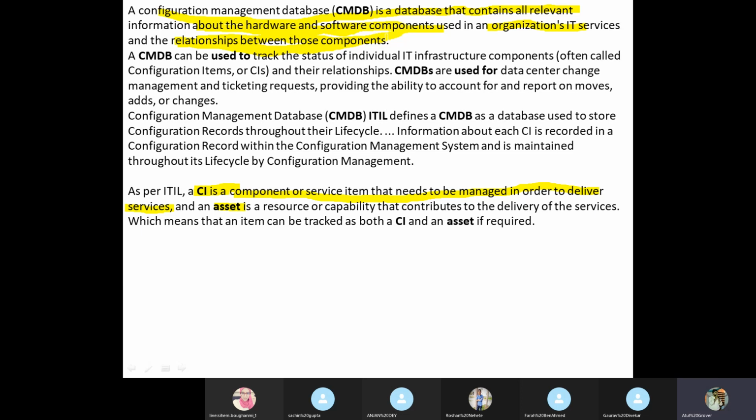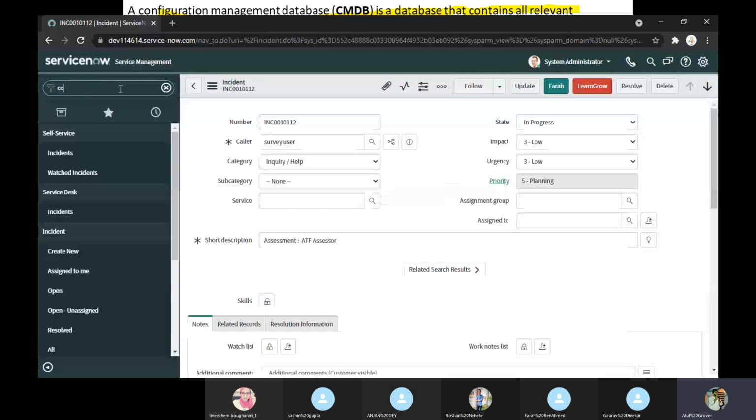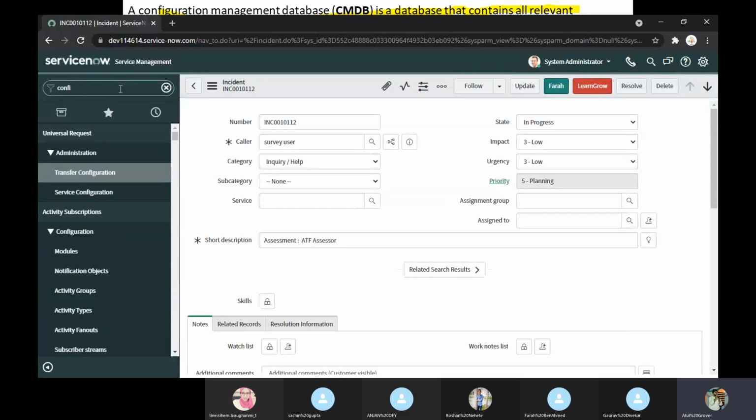This mobile phone is managed by Sachin. This server is managed by another cluster. This application runs on this particular server. So these are the things we are discussing here. I'll show you in the system now. Let me go here and search for the configuration item.